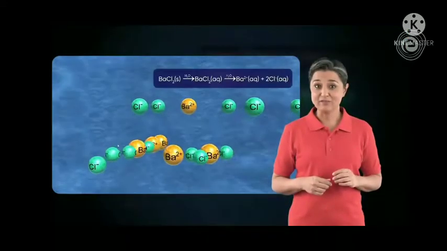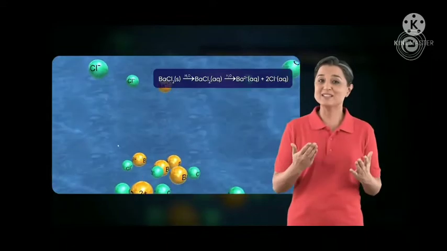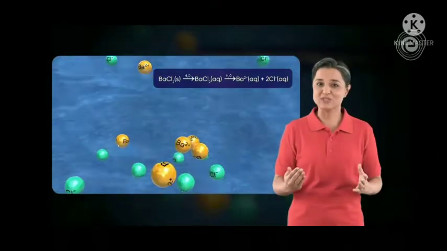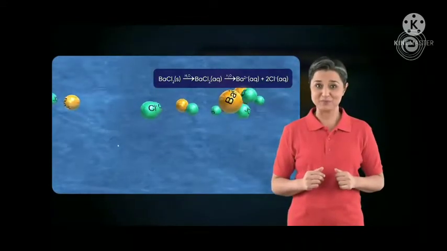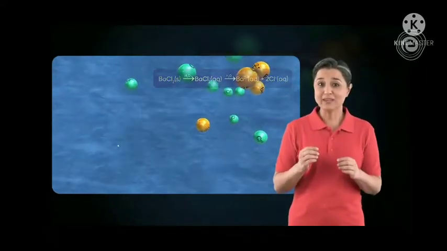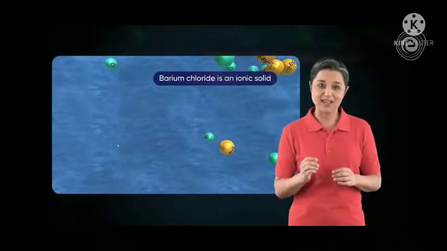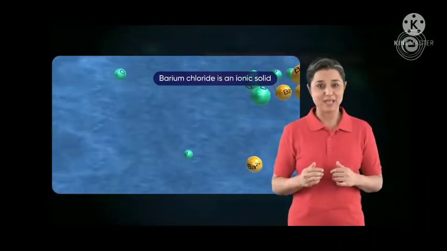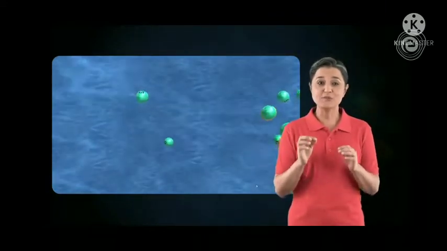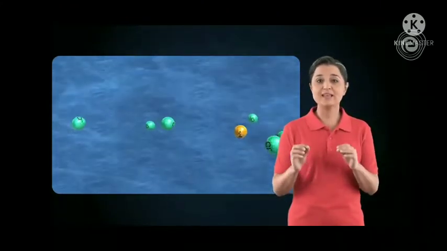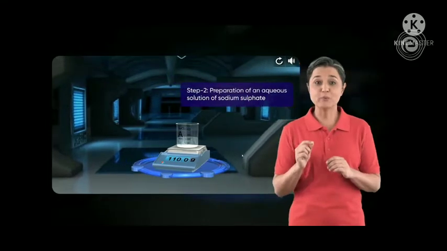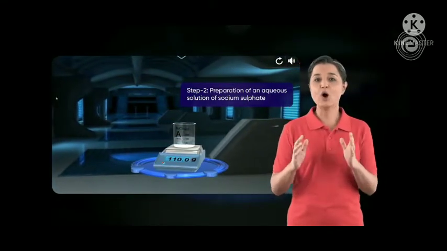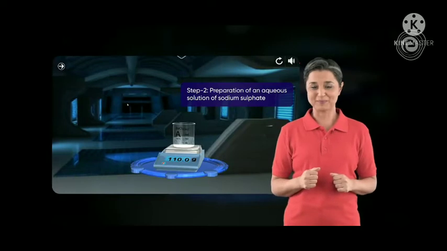At a molecular level, barium chloride dissolves in water and dissociates into barium and chloride ions in the solution. From this, we can conclude that barium chloride is an ionic solid. Note here that the mass of the barium chloride solution is 110 grams. We will now proceed to the next step, which is to prepare an aqueous solution of sodium sulfate.